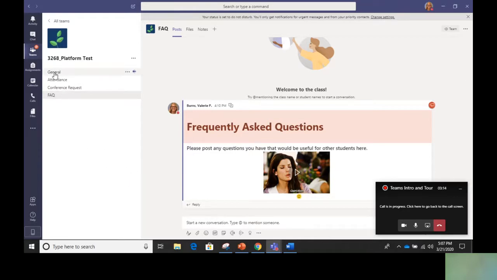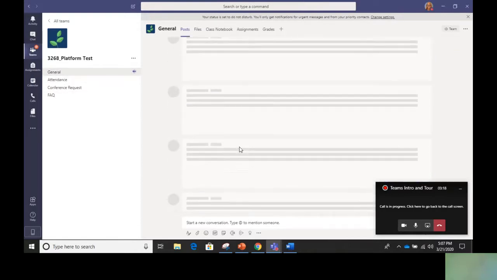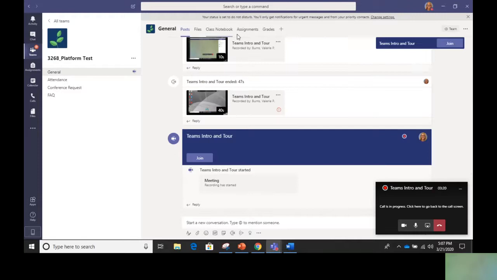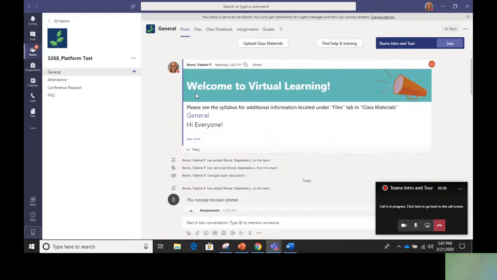The next thing I want to show you is you would go back up to general here. And if you notice, you have quite a few tabs up here at the top. So you would have posts, files, class notebook, assignments, and grades. Now, the only one that you're not going to use up here is class notebook, so don't worry about that one at all. The first one here, posts, is just going to be what we just talked about. It's just the posts that are being put up on the feed.